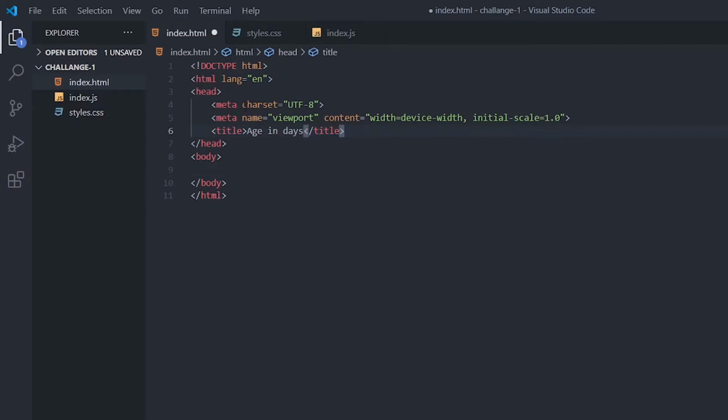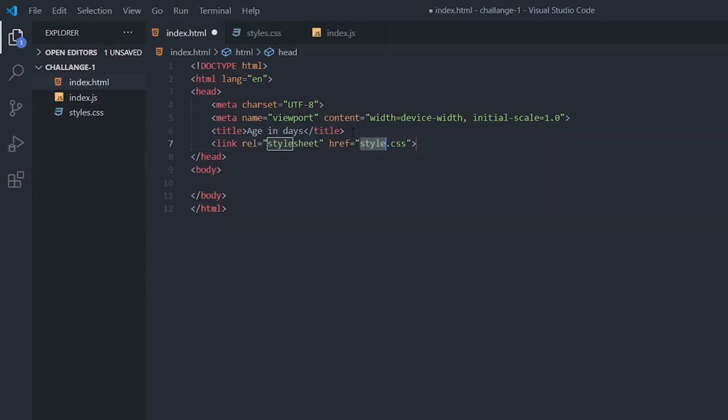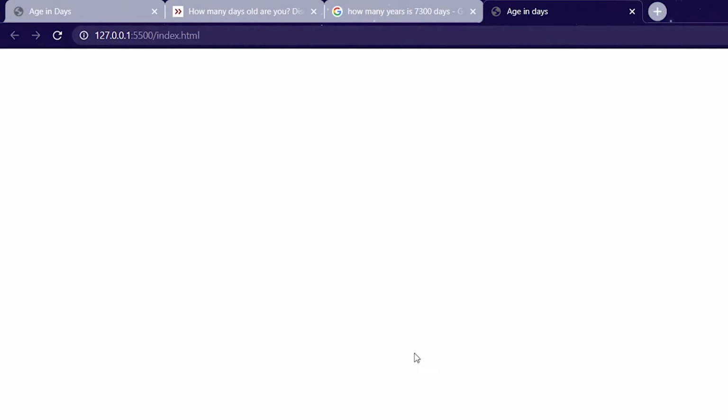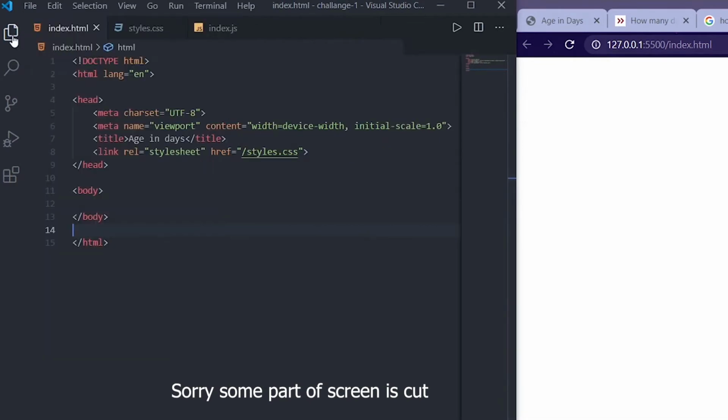In the head section we always link up our CSS file. So I will just go with link CSS, and here I need to give the path. I will remove the default one, and in the root we have styles.css. To check this, I will save and right click and go with Open with Live Server. Let me put this aside and close this here.